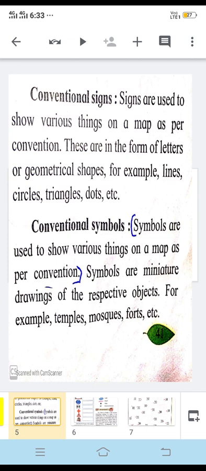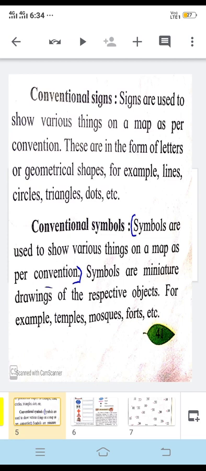Suppose you want to show a temple on a map. You can show the temple by drawing a small picture or small image of a temple. It is the same with mosques and forts. So different symbols are used on maps. These are also miniature drawings.